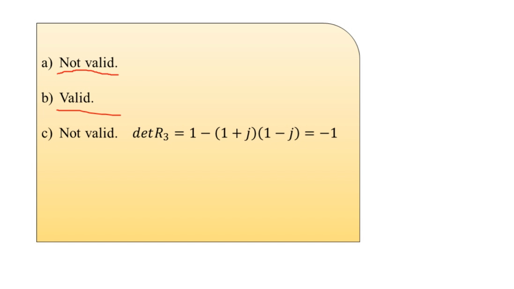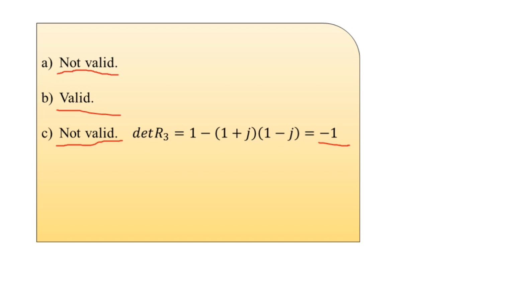From this determinant value we see that R3 holds a negative value. Our condition is to be symmetric along with non-negative definite, so this is not non-negative definite. Therefore the conclusion is that this is not a valid autocorrelation matrix.